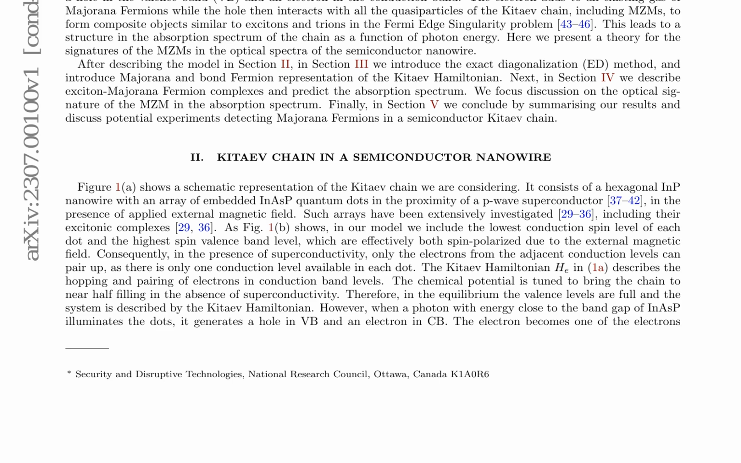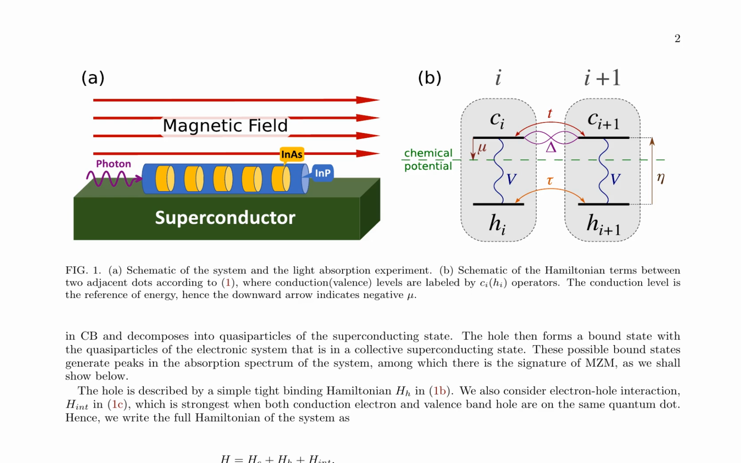The Kitaev Hamiltonian, H_e, is a key component of H, describing the hopping and pairing of electrons in conduction band levels. The chemical potential is tuned to bring the chain to near half-filling in the absence of superconductivity. The paper discusses the Kitaev Hamiltonian in detail, highlighting its ability to support two MZMs localized on the ends of the chain when in the topological regime. This regime is centered on parameters delta equals t and mu equals 0.